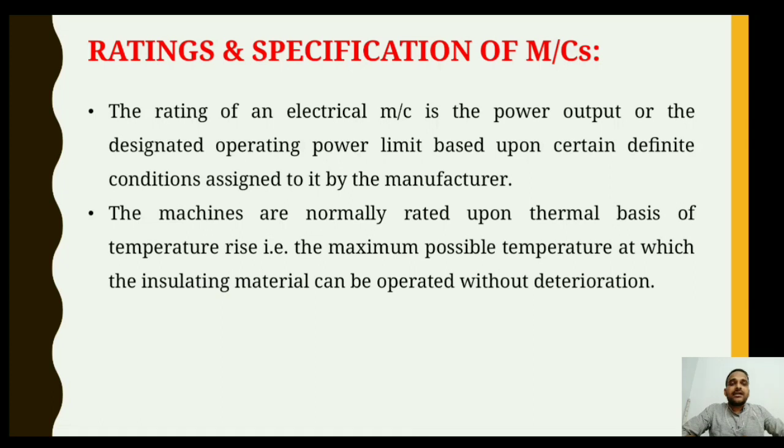Now again, the machines are normally rated upon the thermal basis of temperature rise, that is, the maximum possible temperature at which the insulating material can be operated without deterioration. Means, in the previous lecture we have seen certain insulating materials depending on their permissible temperature values. So for the specific rating of motor, I have to choose the specific class of insulating material. As we have learned in the last lecture, different classes of insulating materials are there.